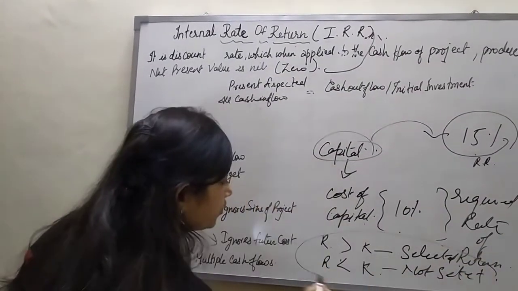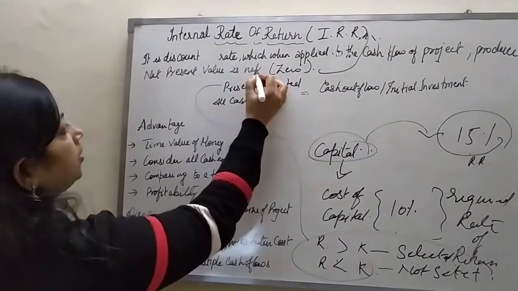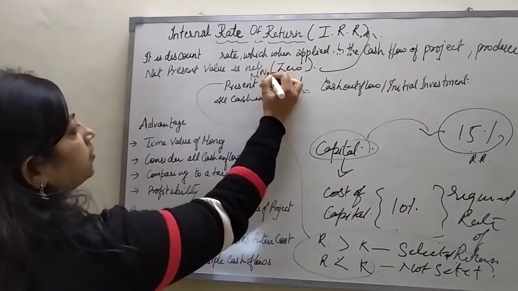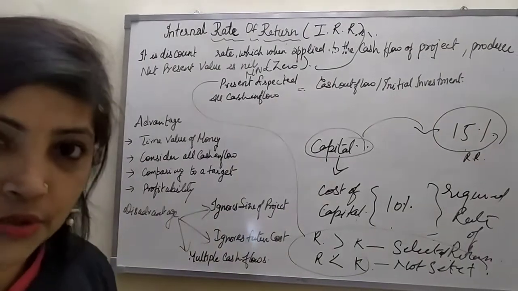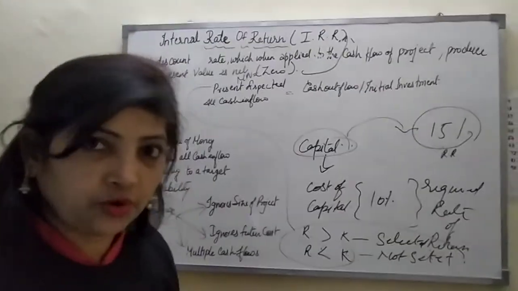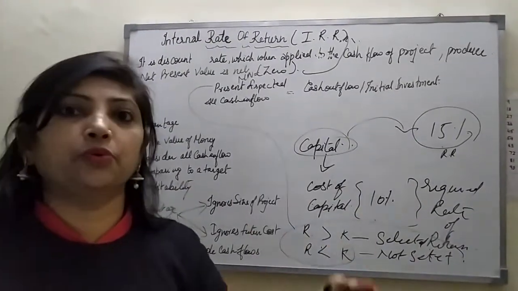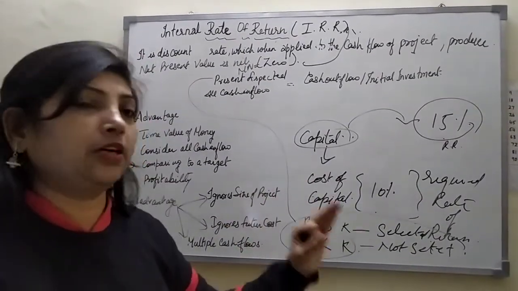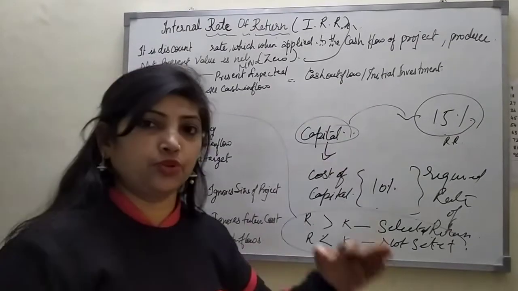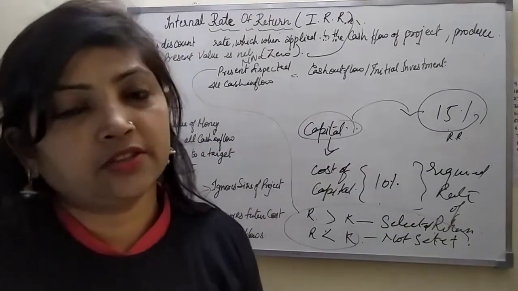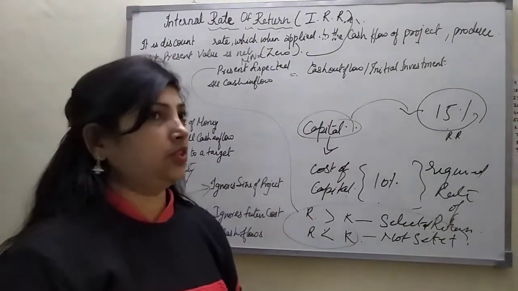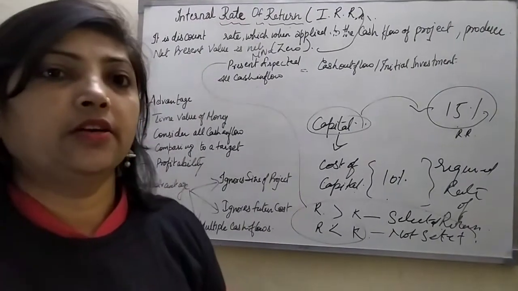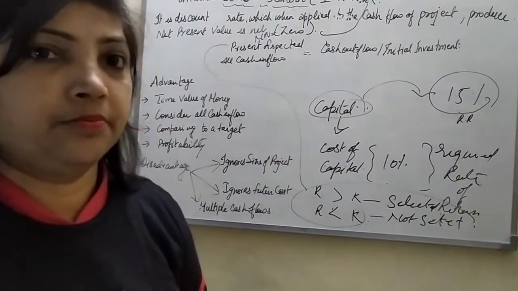From that condition we should meet the NPV equal to 0. If NPV is 0, at that time we get the discounted rate of return, from which the company decides to accept or reject the project. This is all about the internal rate of return.